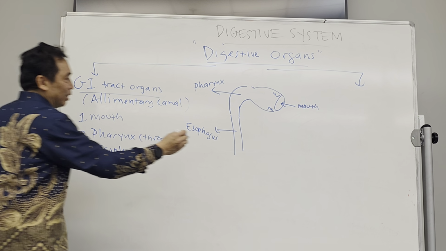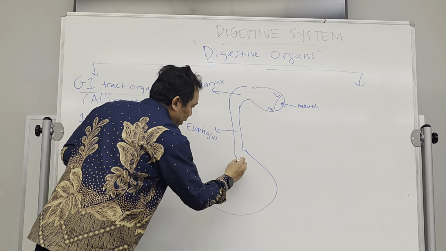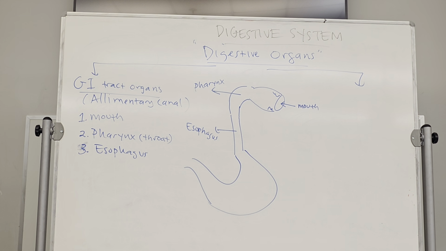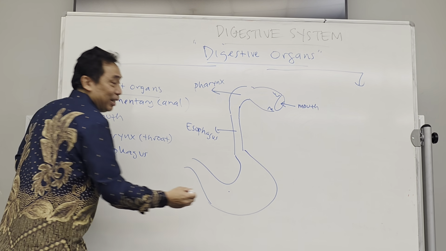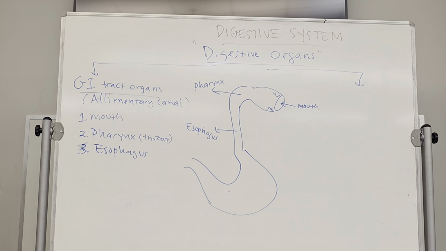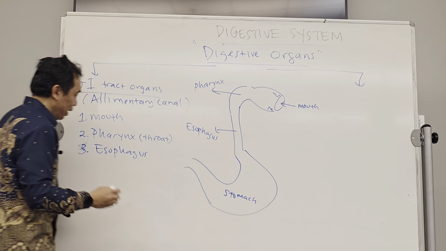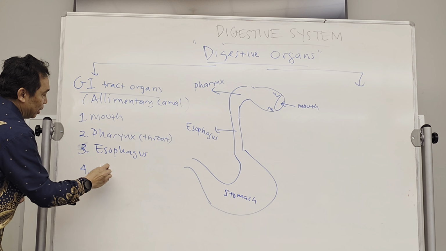Now, from the esophagus, the food will go to this organ that looks like a letter J. And this is the place where you feel, I am full, when the food is going here. Hey, Garen, what is the name of this organ over here? I am full. Stomach, you feel full in your stomach, right? So this one is going to be the stomach. Okay, so that's number 4, stomach.